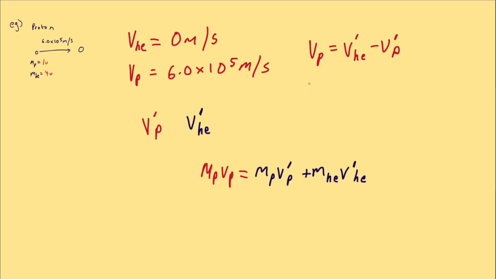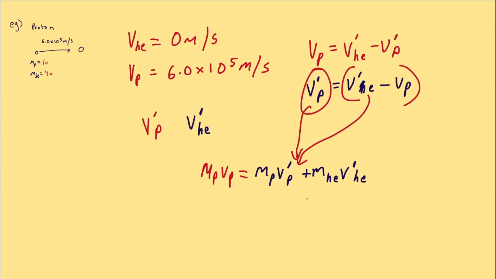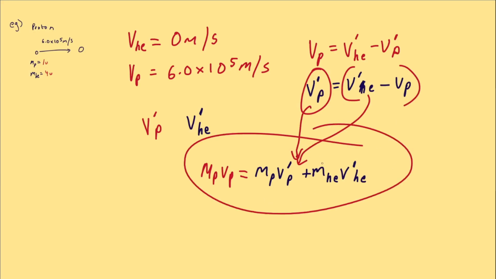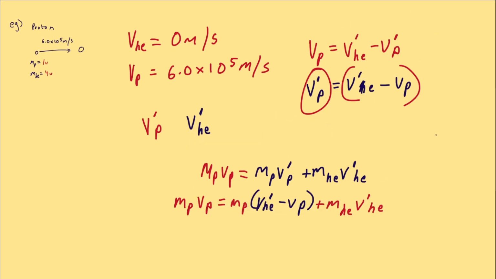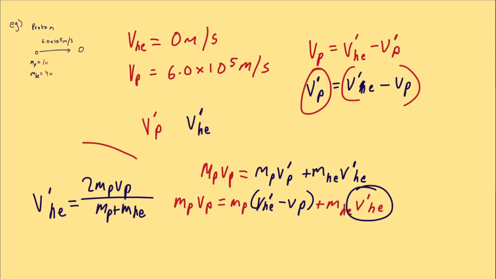If we rearrange this equation for this value, we get this. We can substitute this in right here. And why would we substitute it into this equation? It's the same thing, because we have two unknowns, but only one equation. And we need a second equation. And we have an opportunity here. We can solve for this. So let's move everything to the other side. And we end up with this formula. The velocity for the helium nucleus after the collision is 2 mp vp over mp plus mhe. And this is another formula in the cheat sheet, because this pops up occasionally.